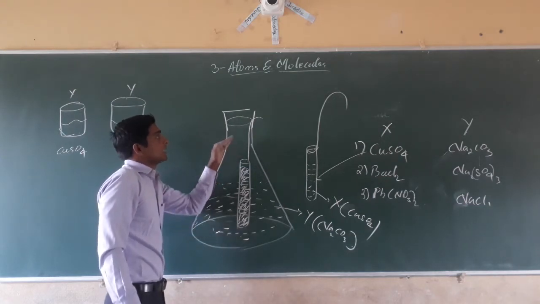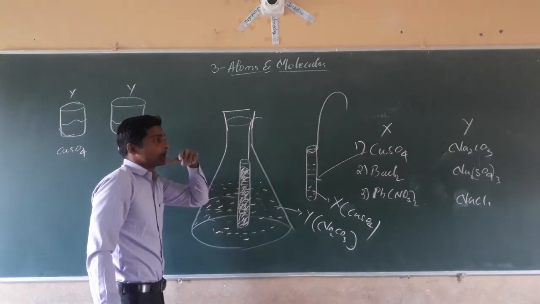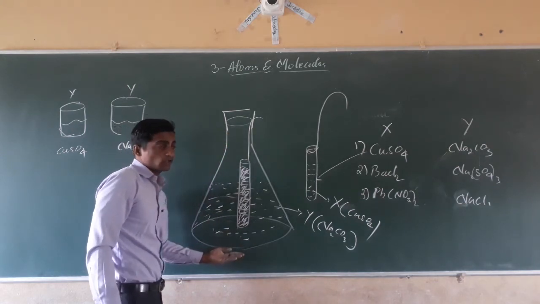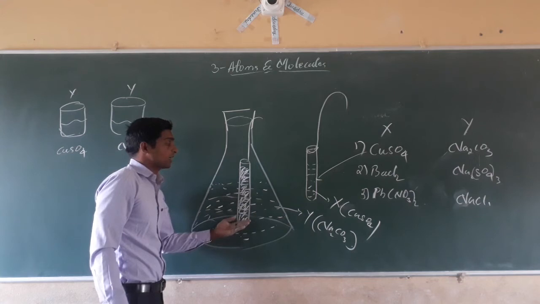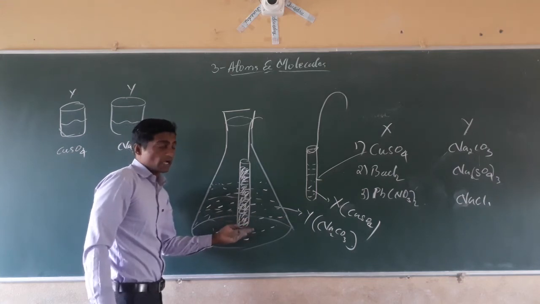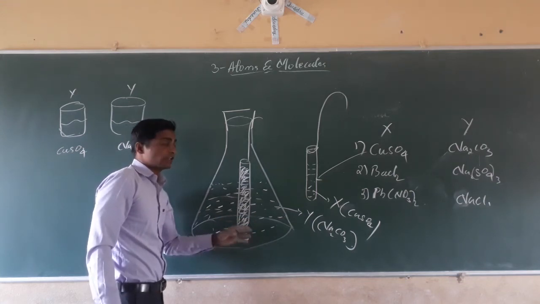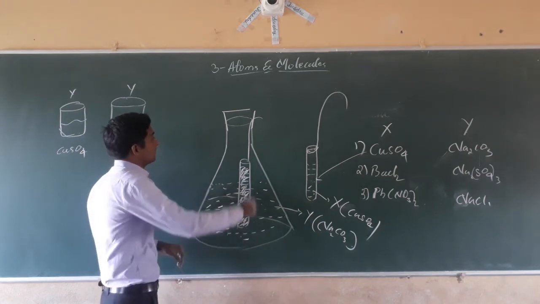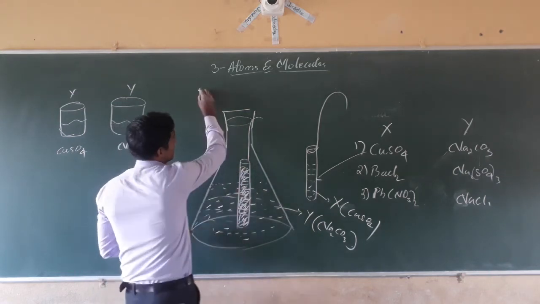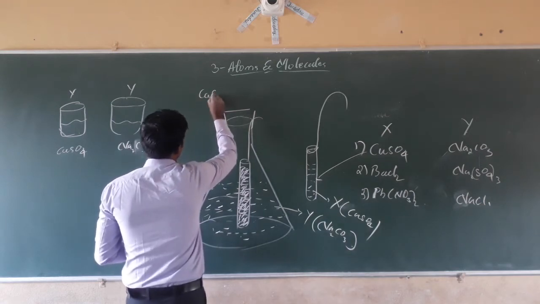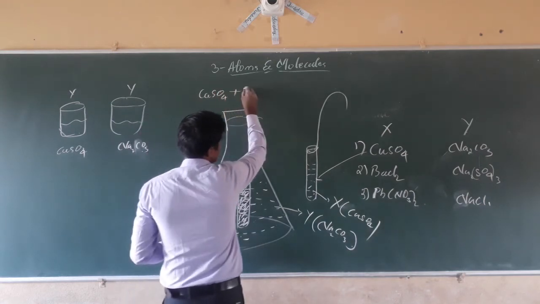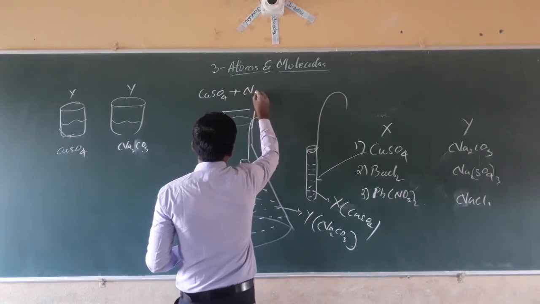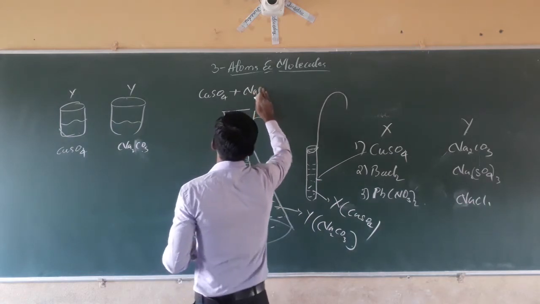The gas should not be let out, and weigh the conical flask. Before that, we have to weigh the test tube and the conical flask separately, and the chemicals also we have to weigh. See what happens, we will get a mixture. Here we have taken the copper sulfate, CuSO4, then we mix it with the sodium carbonate, Na2CO3.